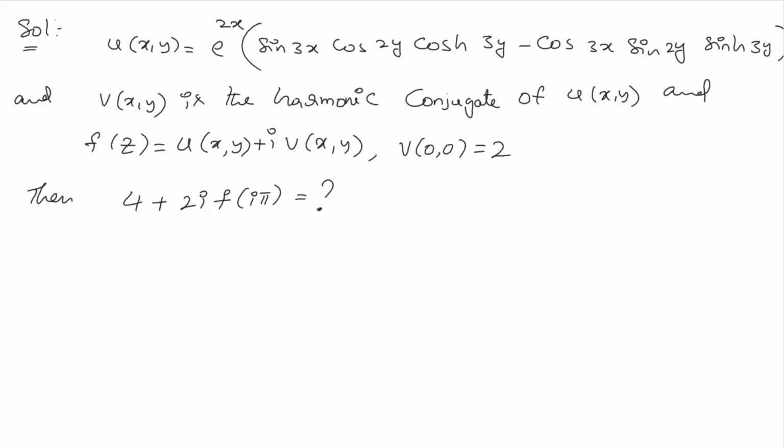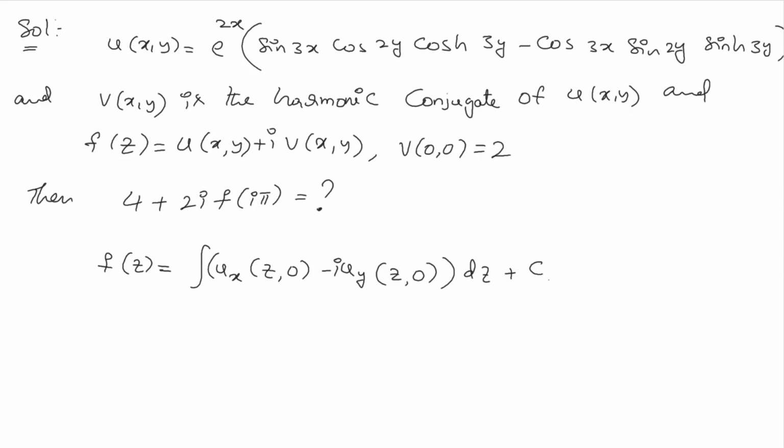Whenever we have the real part or imaginary part of an analytic function, the analytic function can be calculated in the following way: f(z) = ∫ (u_x(z,0) − i u_y(z,0)) dz + c, where c is some constant independent of x and y.